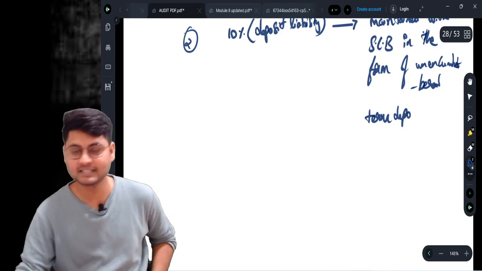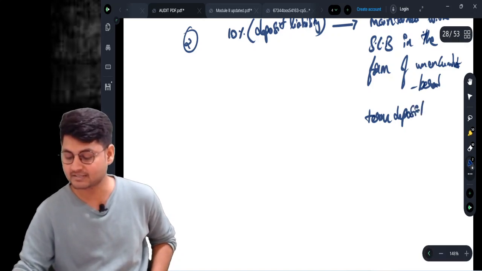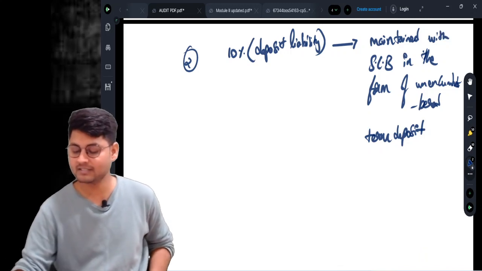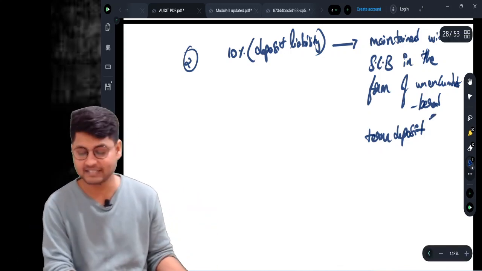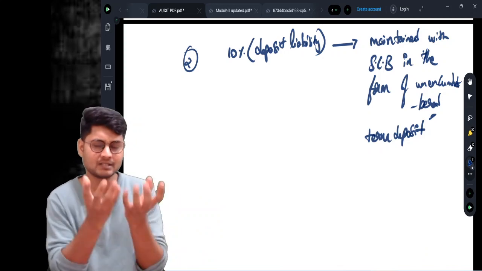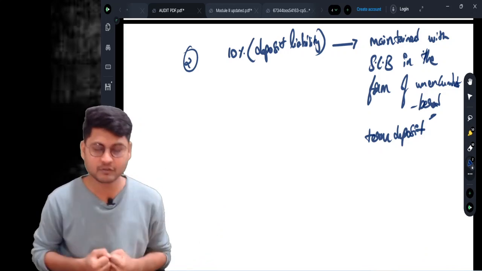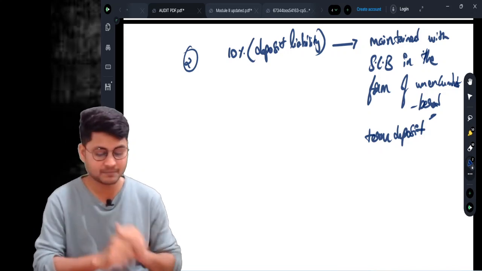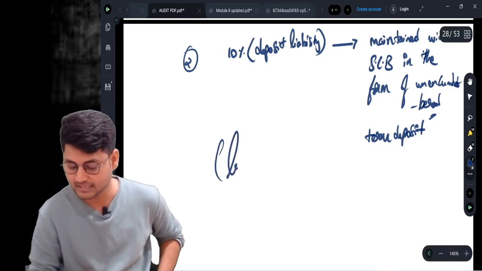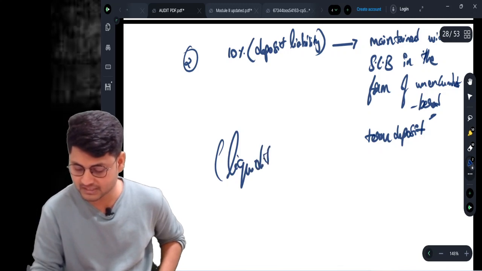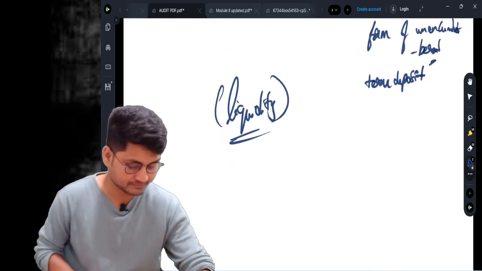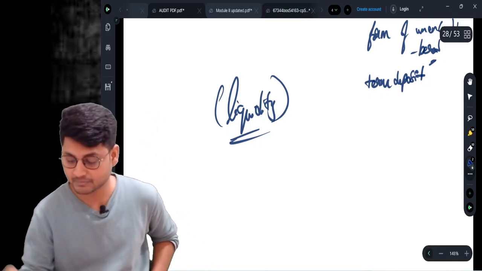What is unencumbered? It is free of any conditions. Term deposits. For what purpose? Whenever there is a term deposit which is separately maintained, whenever there is a requirement, this company can take out the money from there and utilize it for its liability. This is for the purpose of liquidity. Okay, done. This is subclause number B.